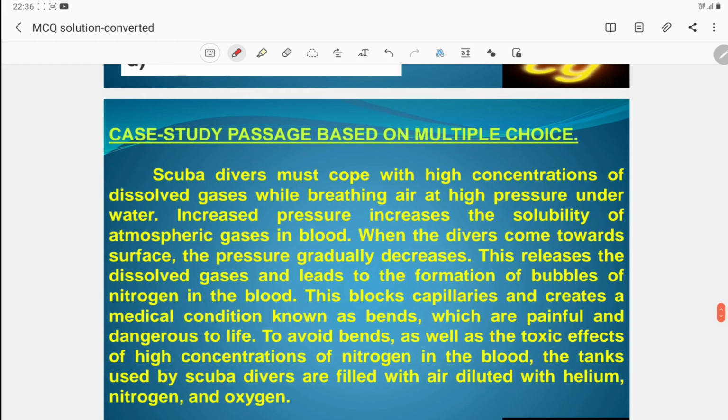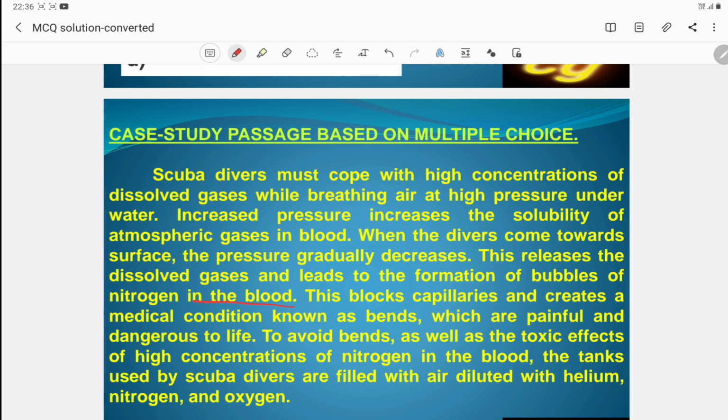Then the case study. Scuba divers must cope with higher concentration of dissolved gases while breathing air at a higher pressure underwater. Increased pressure increases the solubility of atmospheric gases in blood. When the divers come toward the surface, the pressure gradually decreases. This releases the dissolved gases and leads to the formation of bubbles of nitrogen in the blood.